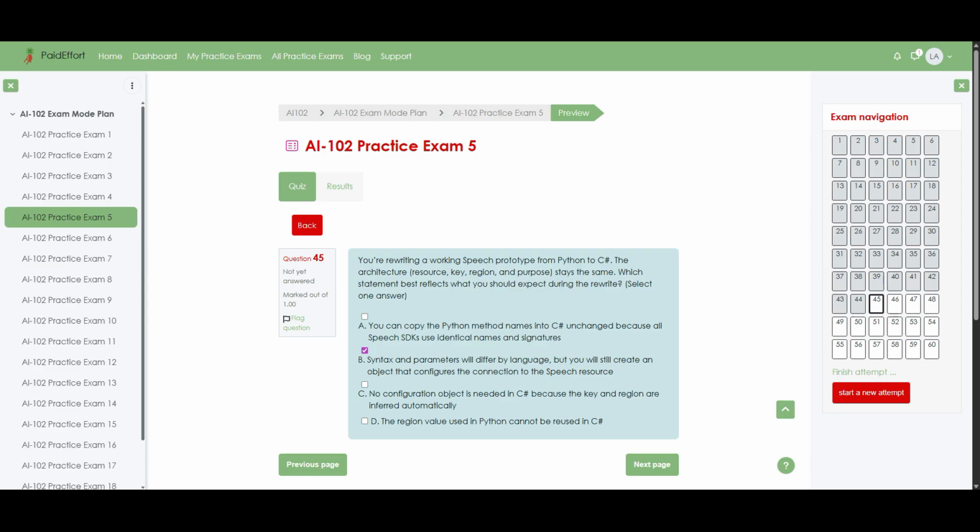Now let's talk through why this is the right expectation when you move from Python to C#. Even though you are targeting the same speech resource with the same key and region, each language SDK has its own naming style, method signatures, and object patterns, so you cannot just copy and paste the Python methods into C# and expect them to compile. However, the overall concept is consistent across SDKs.